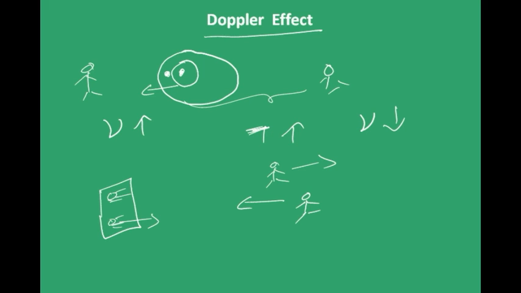And that is because of the relative motion between the source and the observer, and that effect is more pronounced if your speed, or the relative speed between source and observer, is comparable to the actual wave speed. That is why you can observe this in real life, but experiencing a Doppler effect in the case of light is very difficult because the speed of light is very large, right?